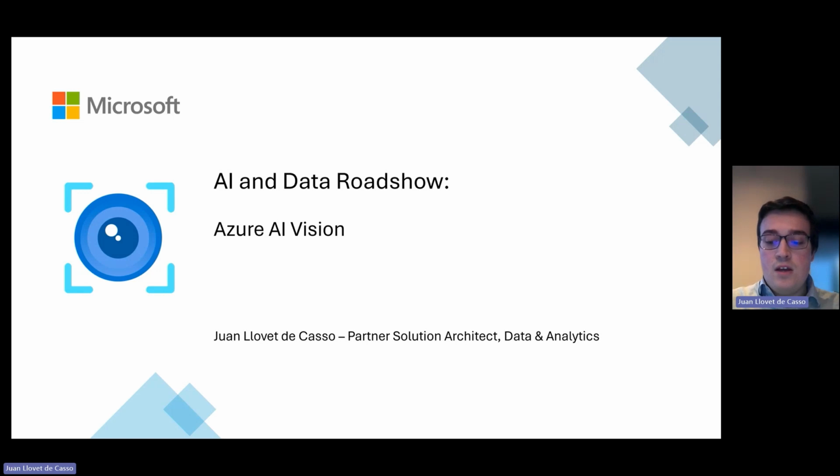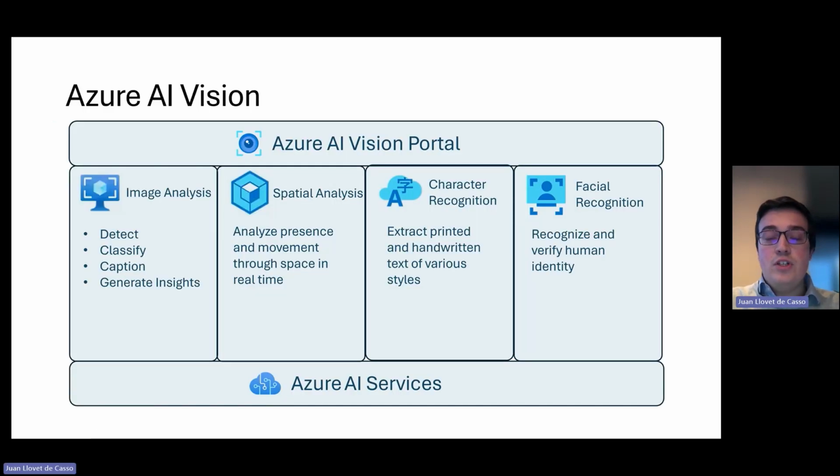with Azure AI Vision. So to get started, what is Azure AI Vision? It is a suite of services that we offer under a same umbrella that are dedicated to using computer vision in a variety of use cases. These are pre-trained models for the most part, which are designed for various different tasks, with the option of also training your own custom models to classify and detect objects in images, as well as modifying the existing models and tuning them to specific use cases, such as setting thresholds of detection and setting different categories that you want to look through with your model.